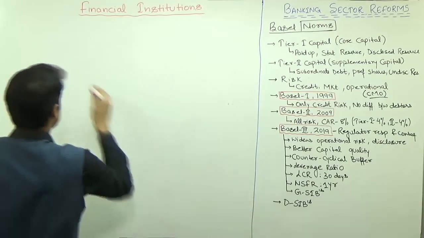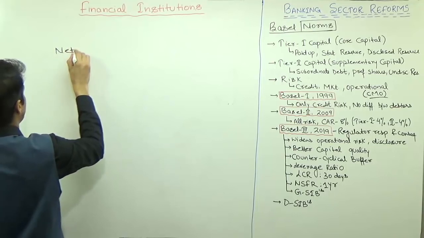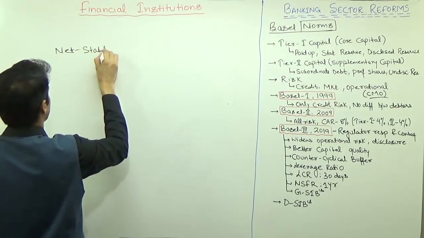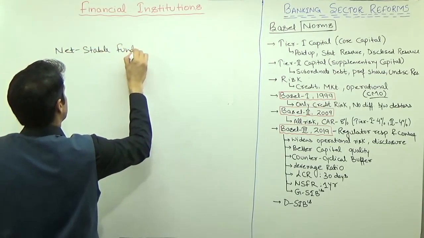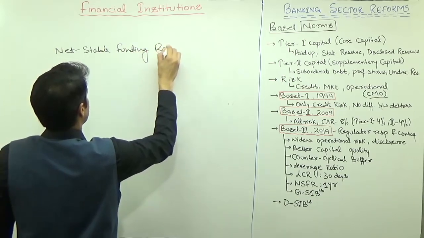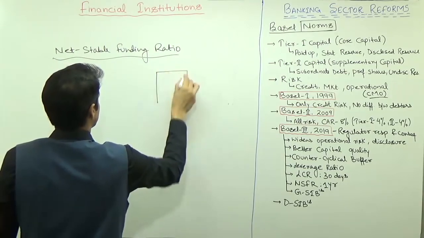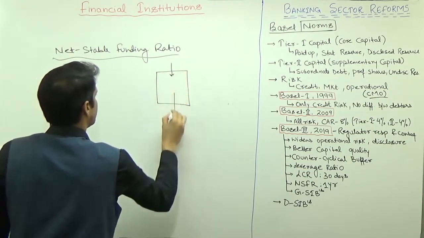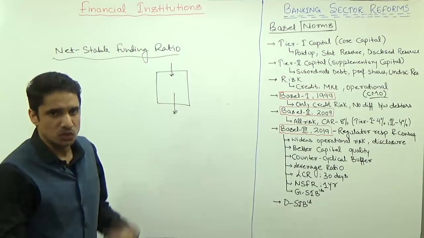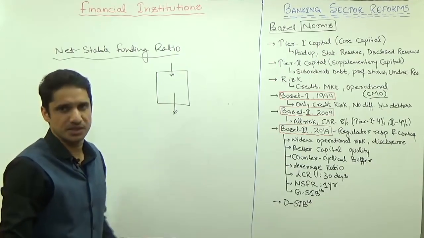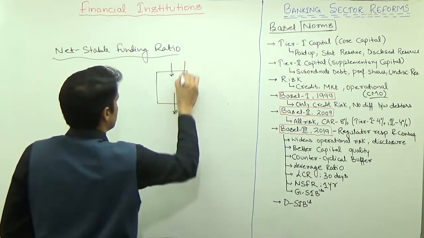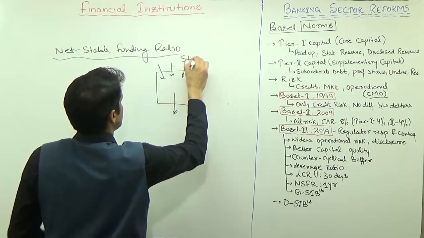Next we have is net stable funding ratio. This net stable funding ratio is nothing but to check the asset liability mismatch problem. So to incentivize the banks so as to collect the money from some stable source.